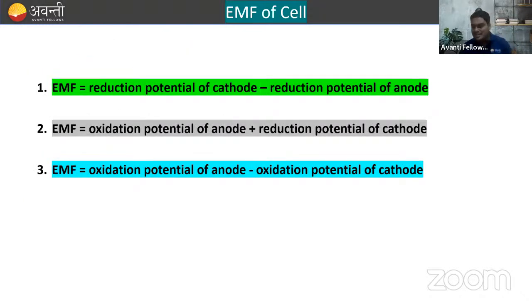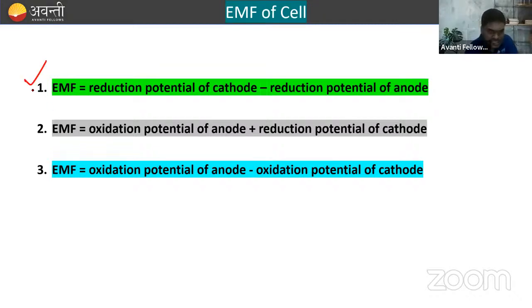Therefore, we can write these 3 different formulas for calculating the EMF of the cell. EMF of the cell is defined as the reduction potential of cathode minus the reduction potential of anode. We can also write the formula for EMF as oxidation potential of anode plus reduction potential of cathode, or oxidation potential of anode minus oxidation potential of cathode. So these are the formulas for calculating the EMF of the cell.